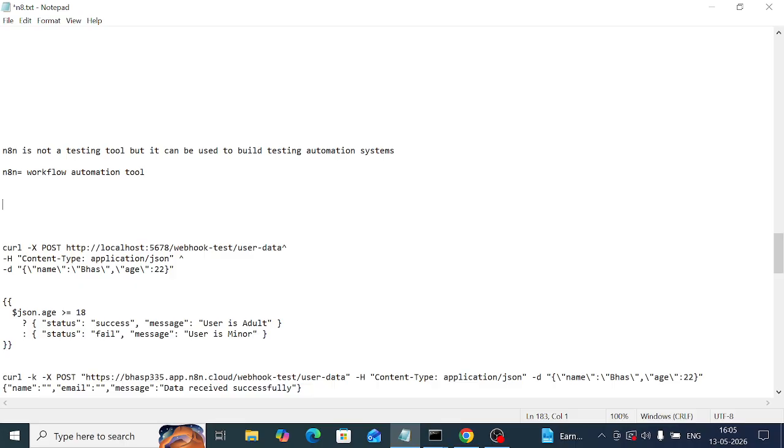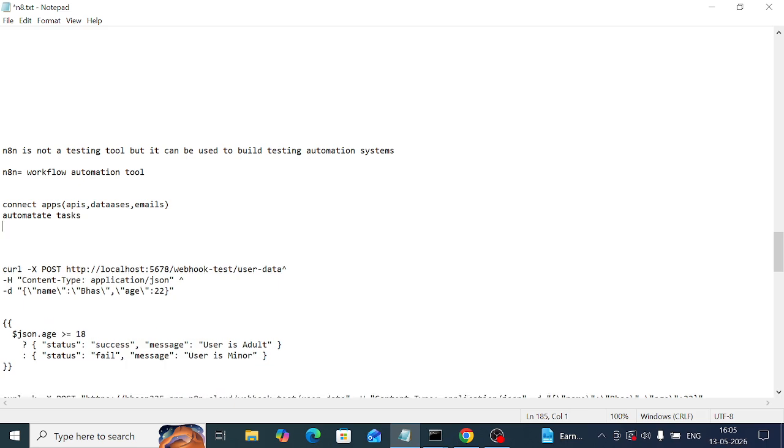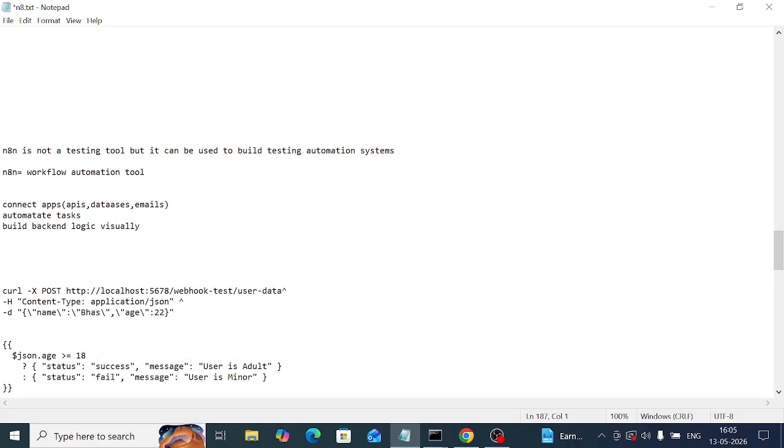It helps you connect applications like APIs, databases, emails, automate tasks, and build backend logic visually. I will show you how to connect to the backend and everything in tomorrow's session, once you have paid the fees.